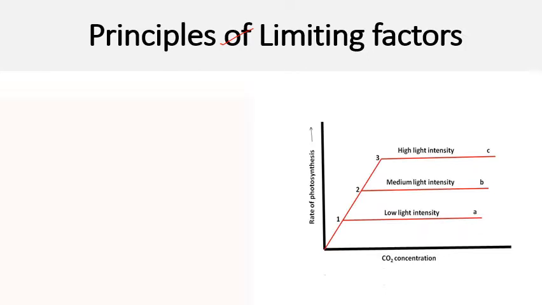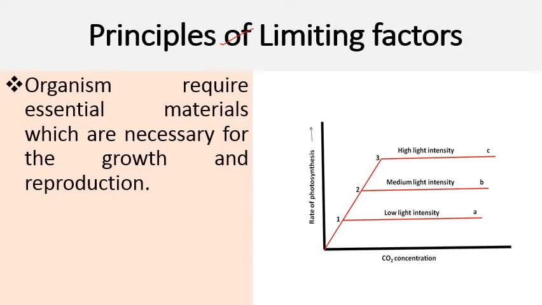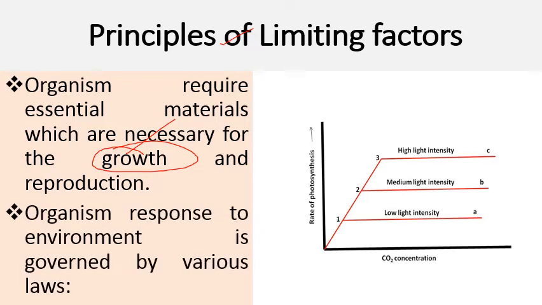Next comes principles of limiting factors. So there are various laws which explain that environmental factors act as limiting factors. So organisms require essential materials which are necessary for their growth and reproduction. As we know that all these materials are fulfilled by environment. So organisms' response to environment is governed by various laws that we'll discuss one by one.